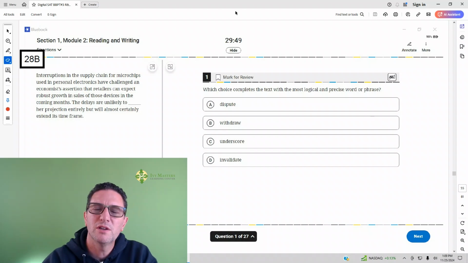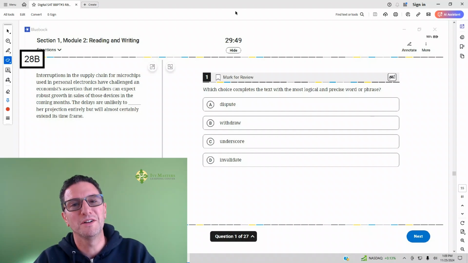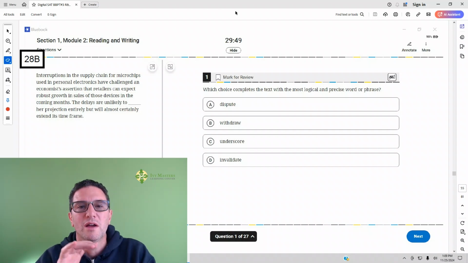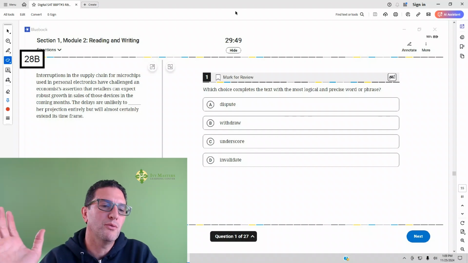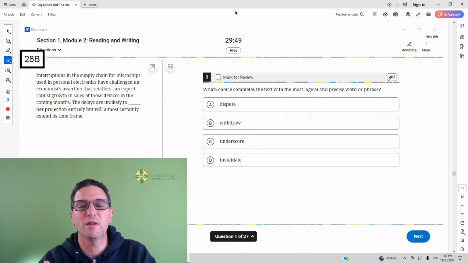So, looks like we've got to make a prediction here. I don't see any synonym or antonym to the blank in the sentence. I don't see any punctuation, anything that comes after punctuation that's going to help us out. So I'm going to say they're unlikely to make her a liar, a complete liar. The delays are unlikely to completely prove false what her projection is. The point here is just to get a general idea what the blank means.